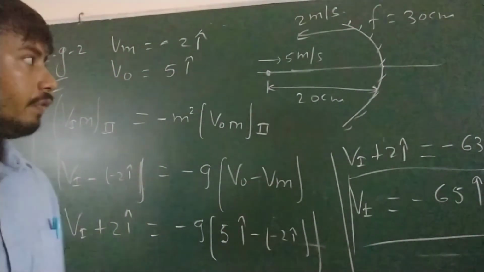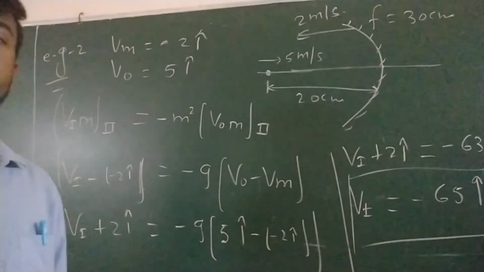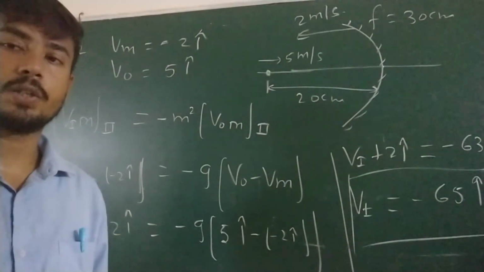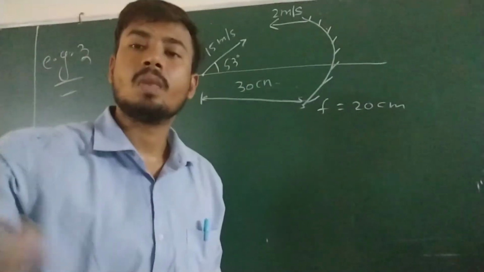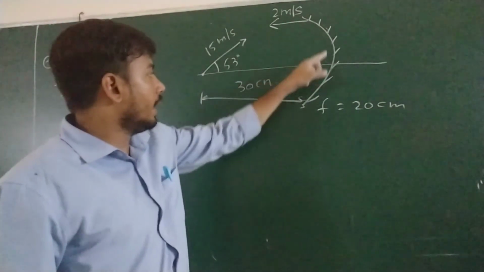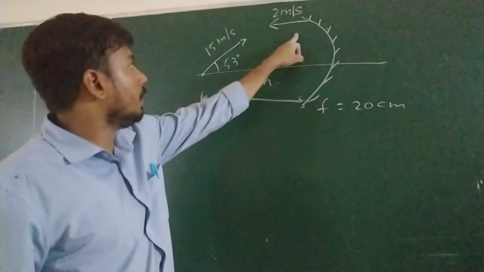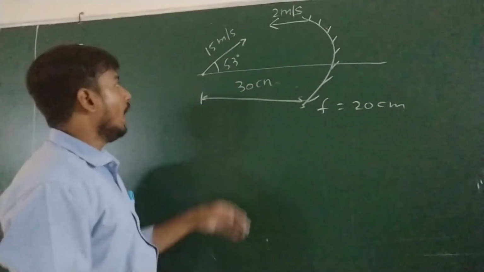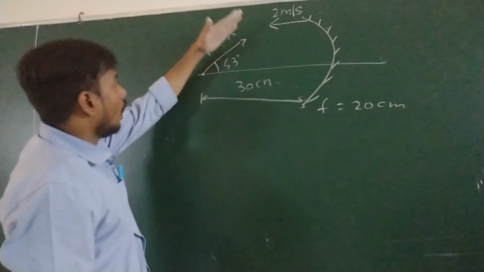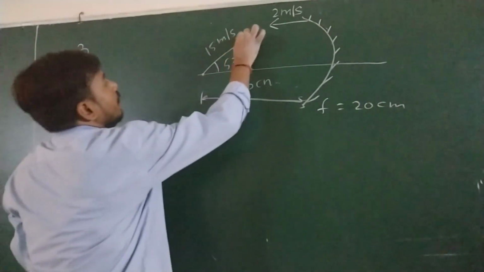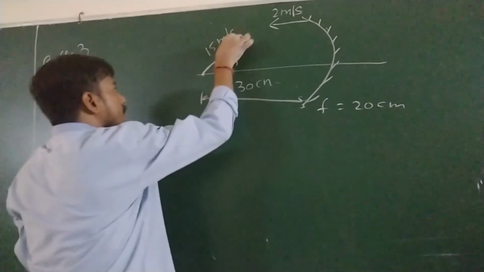Okay. Now we are going to take another question in which we will apply the concept of transverse axis also. See the next question. Here is one concave mirror and this is moving with a speed 2 meters per second along the negative x direction. And here is one particle object which is moving at a speed 15 meters per second in this direction.